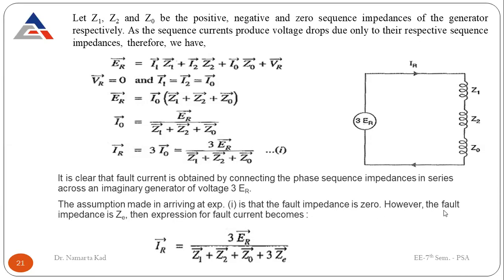However, if the fault impedance is ZE, then the expression for fault current becomes 3ER divided by Z1 plus Z2 plus Z0 plus 3 times ZE. So this is the fault current.